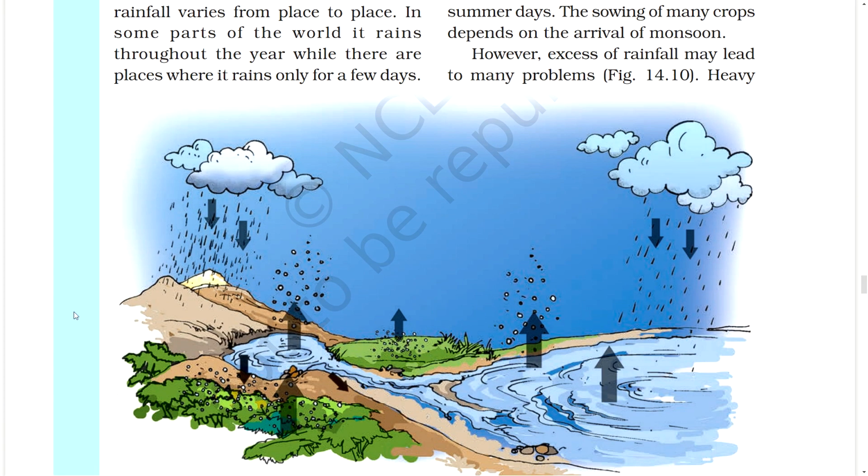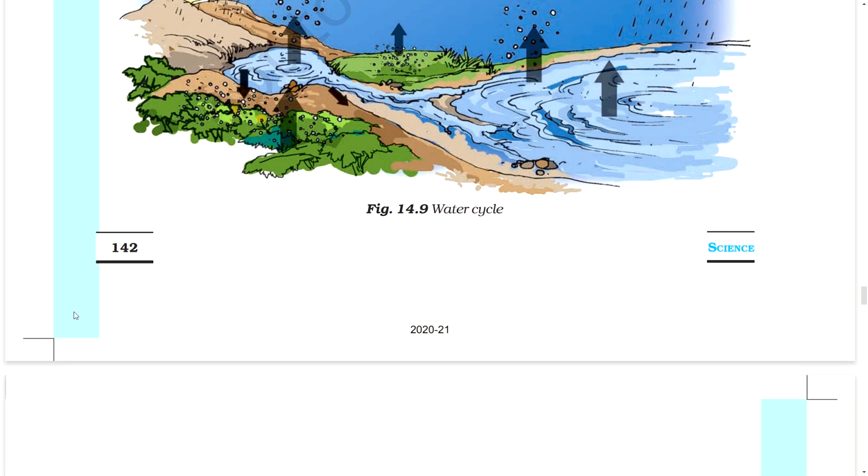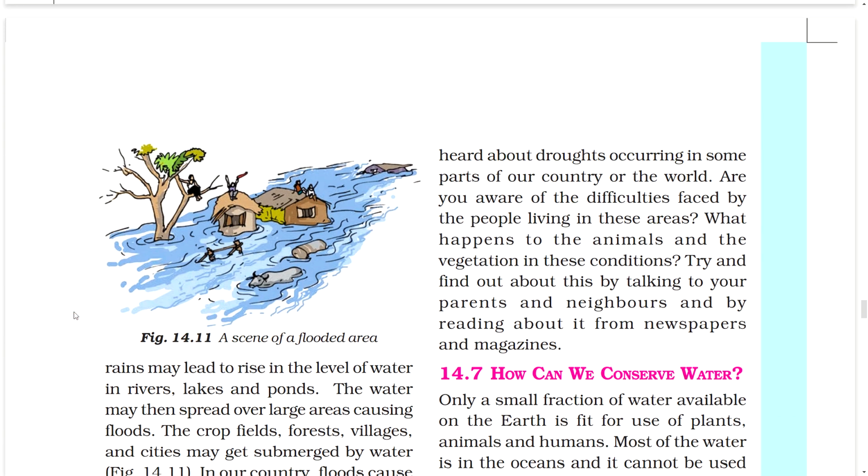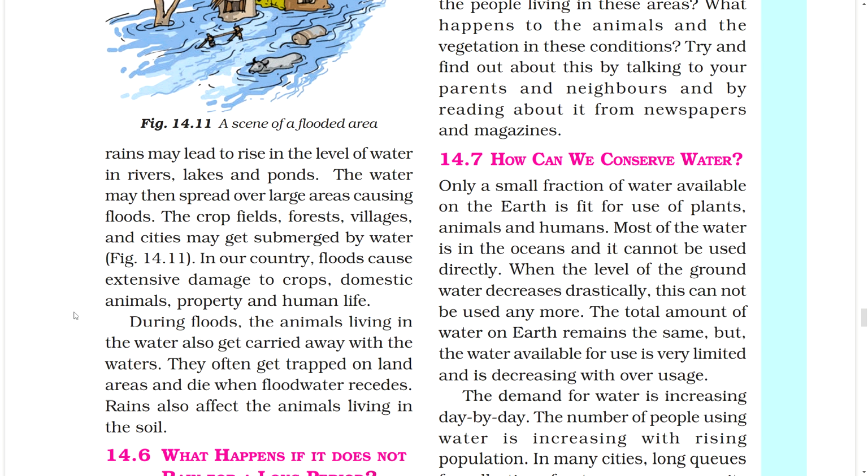Heavy rains. Figure. Water cycle. Figure. A scene of a flooded area. Rains may lead to a rise in the level of water in rivers, lakes and ponds. The water may then spread over large areas causing floods. The crop fields, forests, villages and cities may get submerged by water.